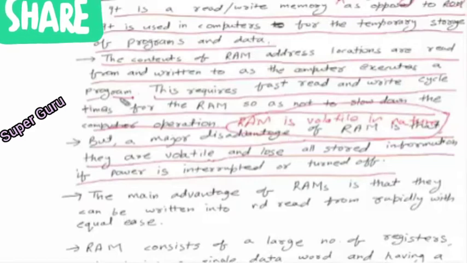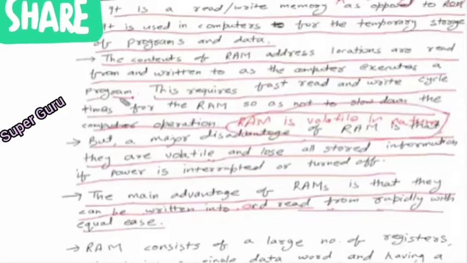But the main advantage is, as we discussed earlier, it can do both read and write operations with equal ease and with fast speed. So our next point says the main advantage of RAMs is that they can be written into and read from rapidly with equal ease.